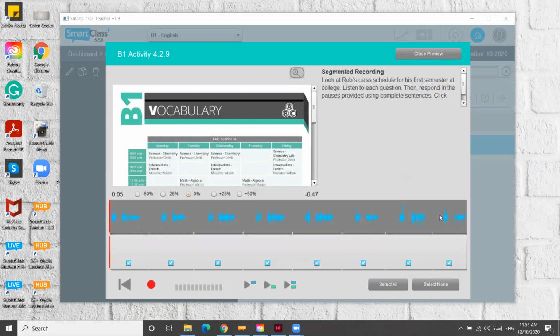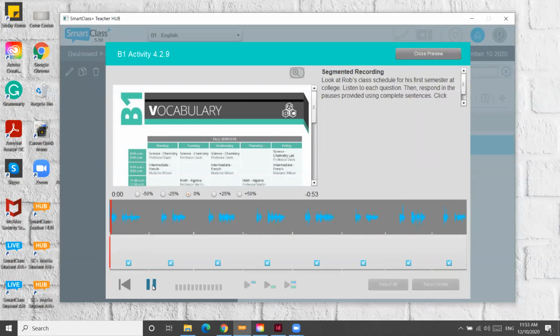Again, the questions come from an audio file, and you as the teacher can select when there are pauses so that students answer these questions. So you don't have to build in these pauses in your audio file. You get to do that with the hub later to select the segments in between. So students start recording by listening to the first question, and then automatically it switches to a recording of their own answer.